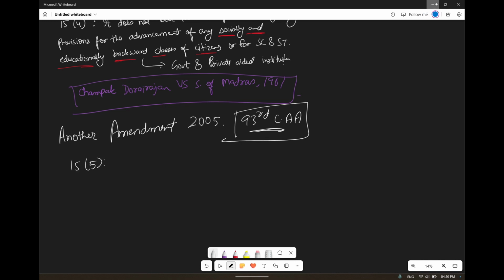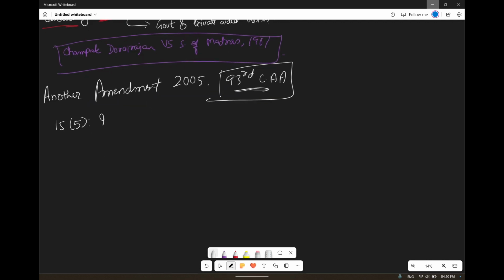What was that? It confers power on the state to reserve seats in favor of backward classes of citizens who are socially and educationally backward in educational institutions, including unaided private institutions, but excluding minority institutions, okay. What are minority institutions? We are going to see in Article 30 with respect to it.